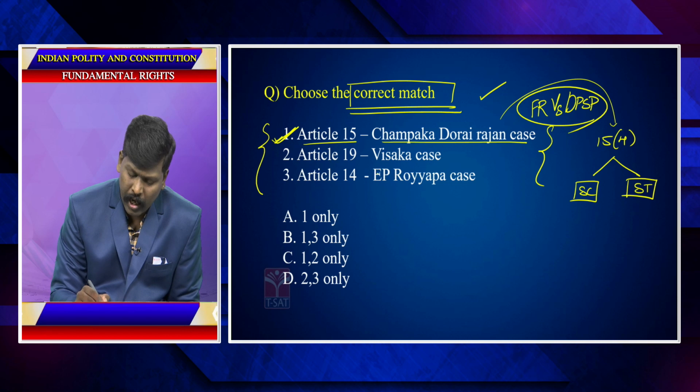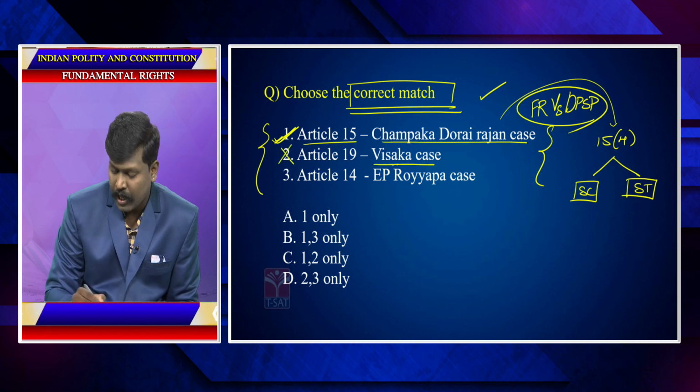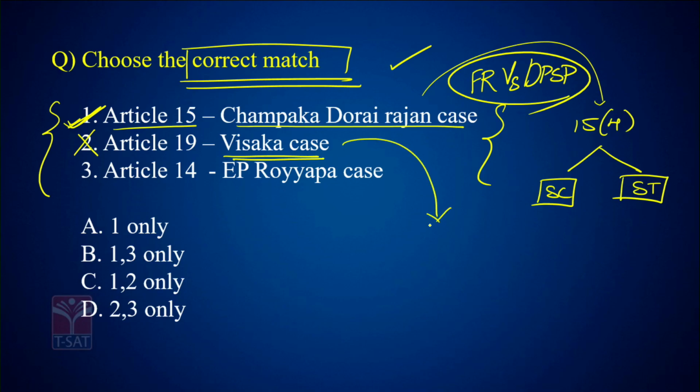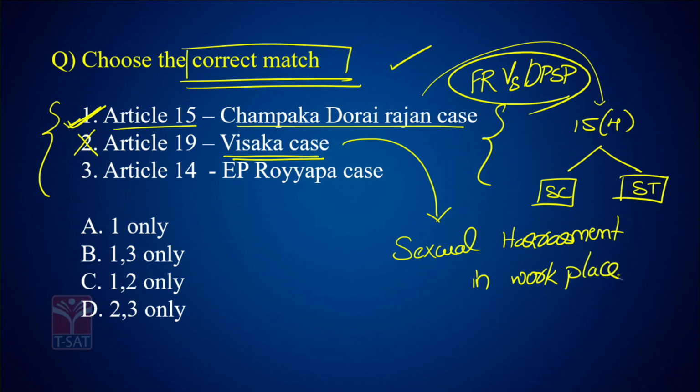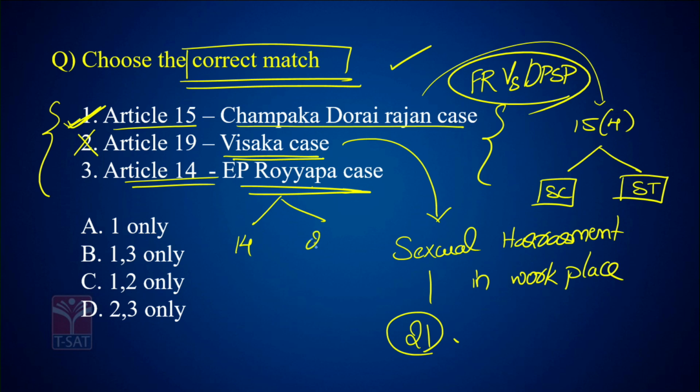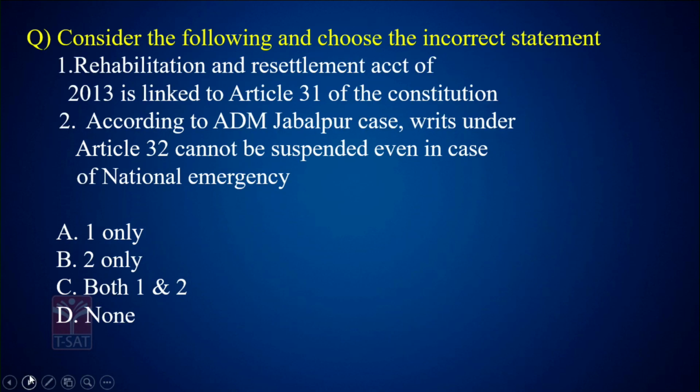Article 19, Vishaka case. No, this is wrong. Vishaka case is linked to sexual harassment in the workplace for women, and this is linked to Article 21, not 19. Article 14, Maneka Gandhi case. This case is not only linked to 14, it is also linked to 21. So the answer is 1 and 3. B is the answer. Very important.